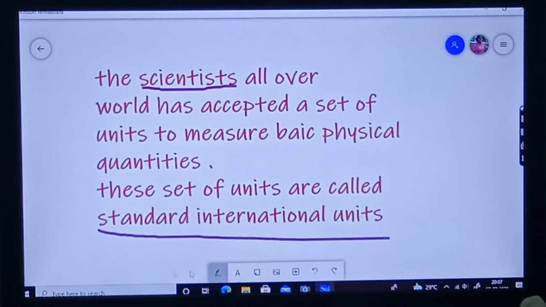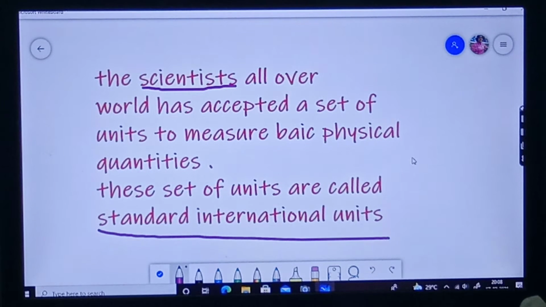To measure these basic physical quantities, these scientists have accepted a set of units. These sets of units are called standard international units. Why did these scientists have to accept a set of units? Because in the previous video, part 1, we learned about different systems of units, that is CGS, FPS and MKS. In different parts of the world, different systems are used for measurements.